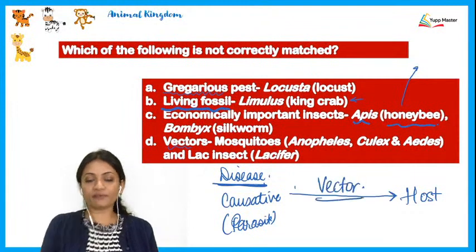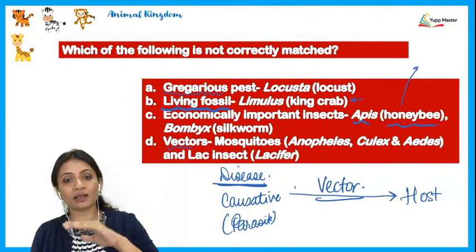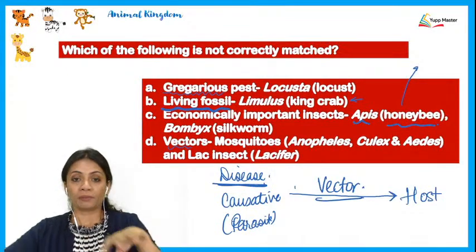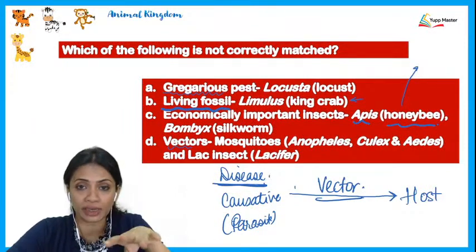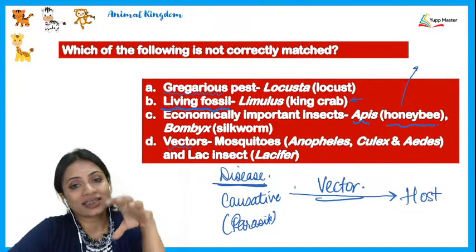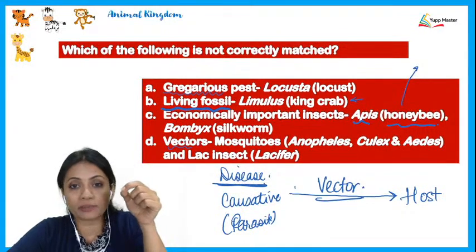So for example, when we talk about mosquitoes, you know that mosquitoes are going to be causing diseases like malaria. But actually it is not the mosquito who is responsible for causing malaria, because it is inside the body of a mosquito where there is a unicellular organism present.